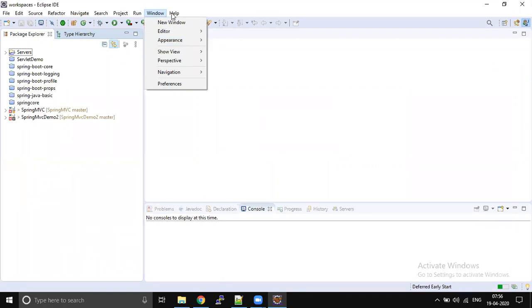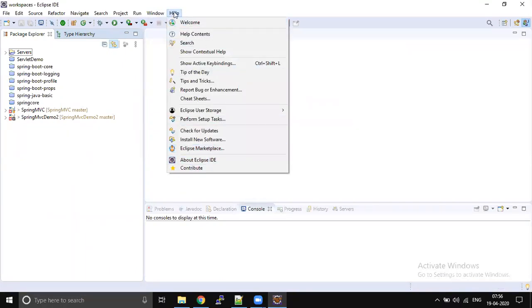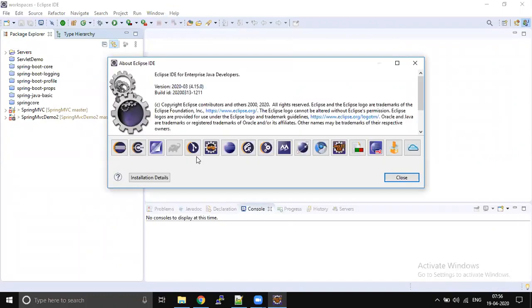So to check whether your Eclipse IDE has Maven or not, go click on Help, then click on About Eclipse IDE. These are the set of plugins which are available by default with my Eclipse. You can cross-check: click on Help, go to About Eclipse IDE. If you are able to see this plugin, M2, then this is the plugin which is available by default with my Eclipse version.